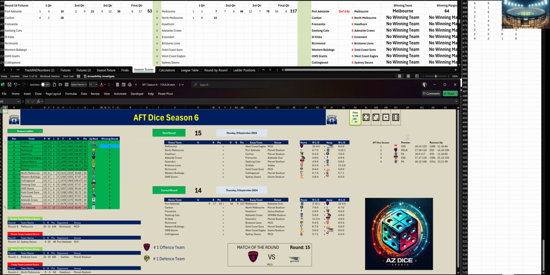We've got Carlton, they kicked 4-26 to North Melbourne 1-6-12. Carlton are up by 14 points. Let's go to the second quarter. Second quarter, North Melbourne, they kick 4-1 to Carlton 3-1. And at halftime, Carlton are leading by 8 points.